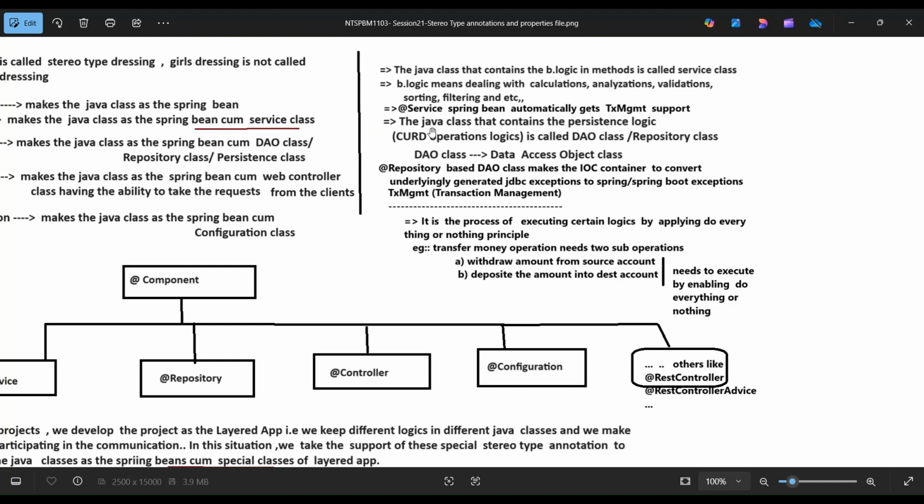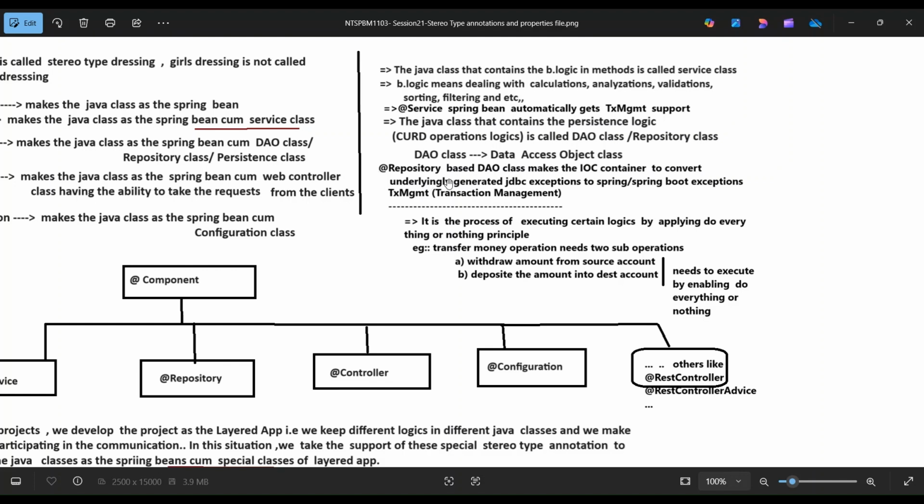The Java class that contains the persistence logic, CRUD operations, is called a DAO class or repository class, a Data Access Object class.